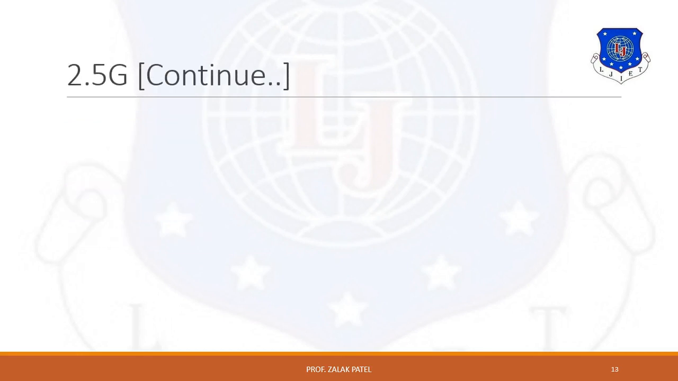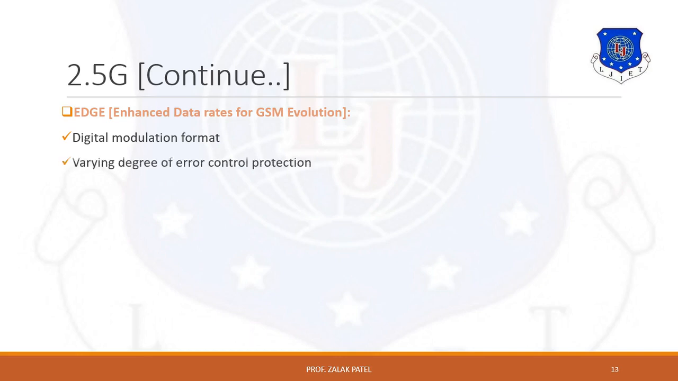The next 2.5G standard is EDGE, means enhanced data rate for GSM evolution. For this, additional hardware and software is required at the existing base station. It uses digital modulation format. Digital modulation 8PSK is used in EDGE. 8PSK means octal phase shift keying modulation technique is used for EDGE. It uses multiple modulation and coding schemes. Because of this multiple modulation and coding scheme, it has more varying degree of error control protection compared to others.